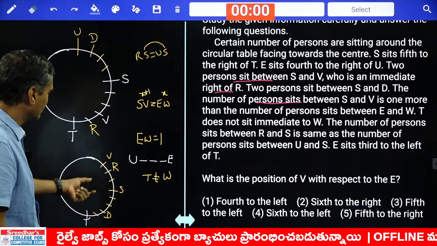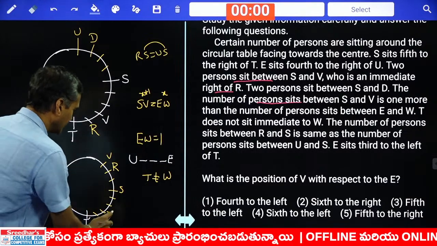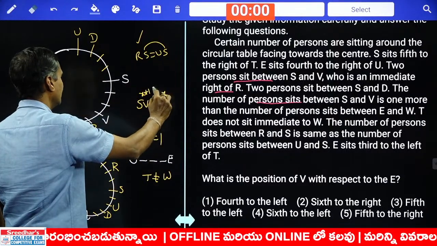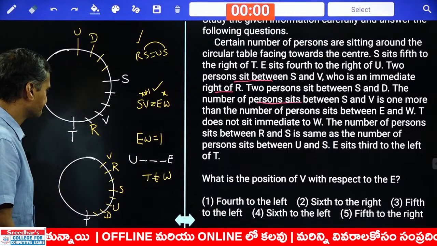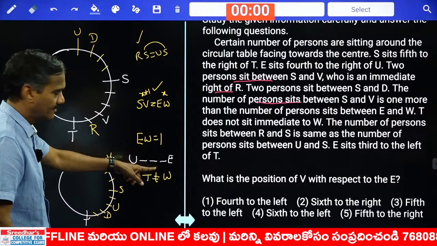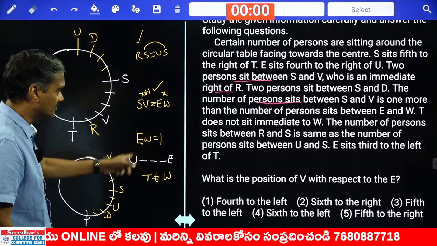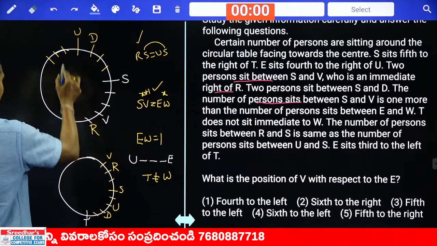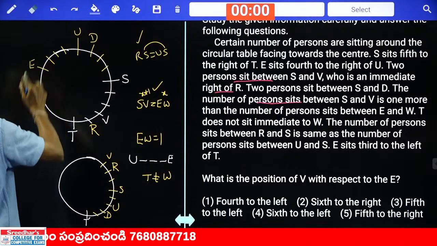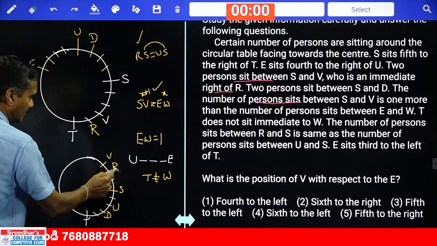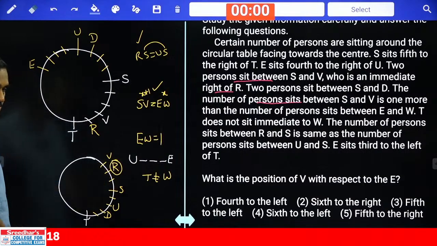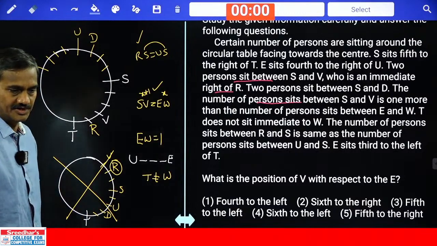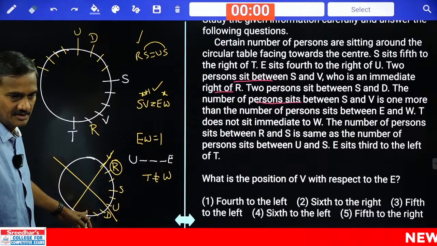And again, coming back to this one. R and S, there is exactly 1 person. S and U, there must be exactly 1 person. Now, we are done with this information as well. Then, U is already here. Then, where is this E? E is fourth to the right of U. 1, 2, 3, 4. And E and R must be in the same place, which is not possible. This case is completely ruled out. Are you getting this one or not?